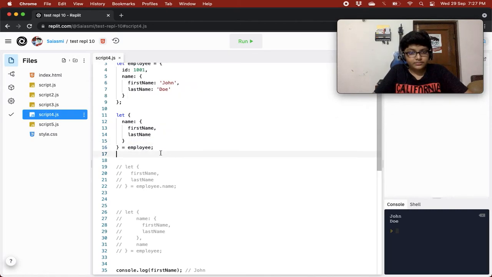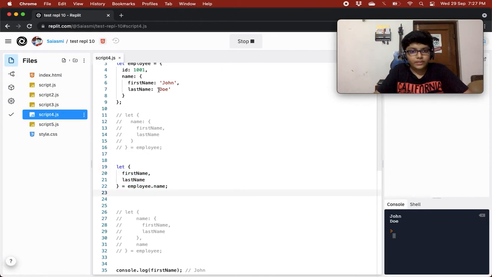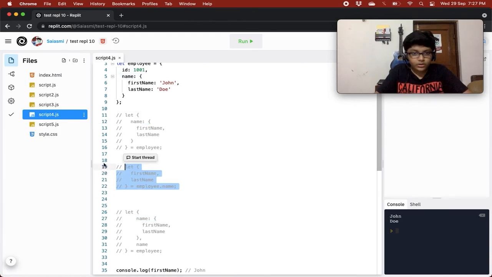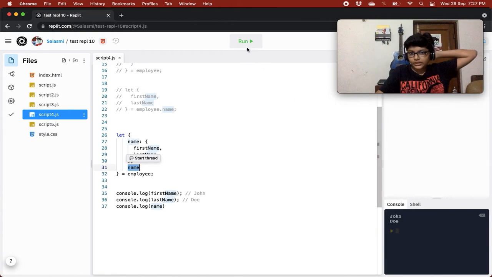Then we just comment this out and uncomment this. Over here also, this was an easier way. We were just destructuring from employee.name and we could remove that name part. So we are again getting John Doe. I explained. And then finally, this is an example where we are destructuring the name object also.